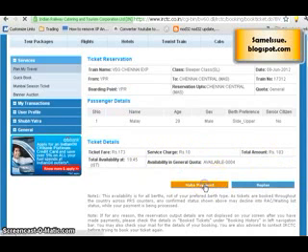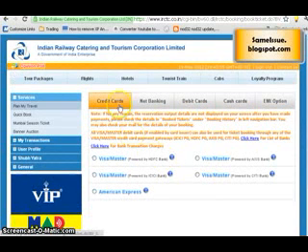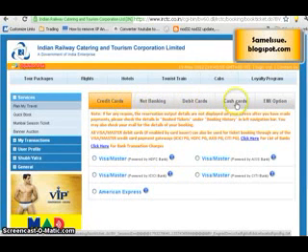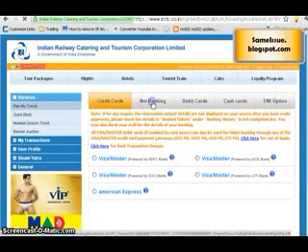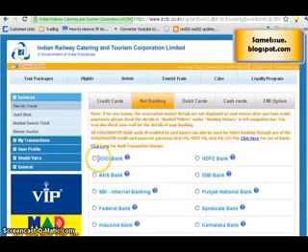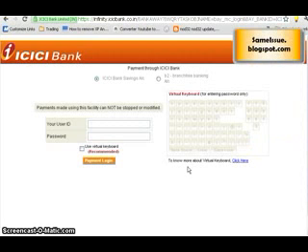Now click on the link, make payment. Let's wait for some time. Once the make payment page comes up, you can see that you can pay through credit card, net banking, debit card, cash card, or EMI options. There are multiple options through which you can pay. Let's say I take the example of net banking, and I choose ICICI Bank. Just choose it and wait for some time. Here we see it gets redirected to the payment page of ICICI Bank. So you can enter your user ID and password and make the payment.